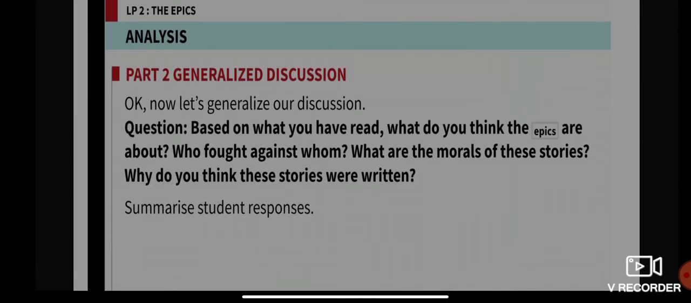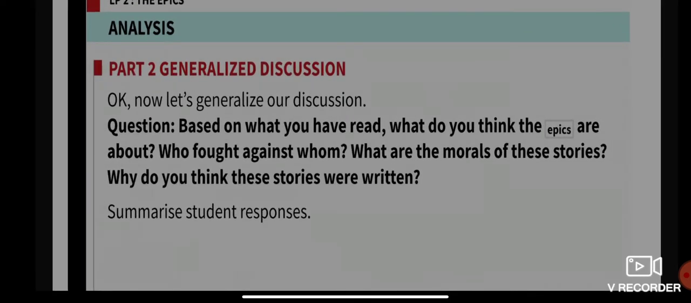Now let's generalize our discussion, based on what you have read. What do you think the epics are about? Based on what you have read so far from the Ramayana, Mahabharata and Silapadikaram, what do you think the epics are all about, and who fought against whom? What are the morals of these stories, and why do you think these stories were written? For what purpose were they written?